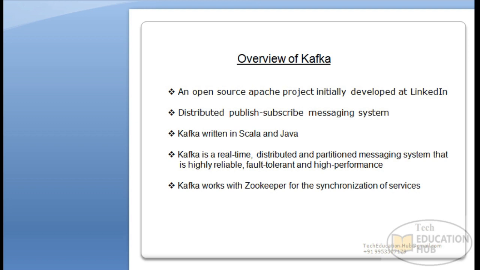If there is any loss of data or any mishap in Kafka, it is smart enough that it can recover that lost data or any lost services by itself. And definitely because of the partitioning and parallelism, Kafka gives you very high throughput. Kafka also works with Zookeeper for the synchronization of various services, because there are a lot of services which need to work across the network, across the brokers, and those services will be handled by Zookeeper.